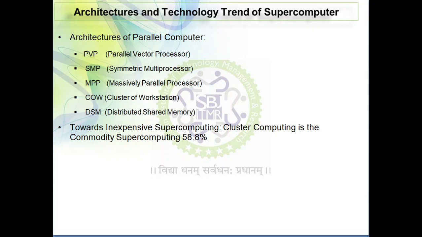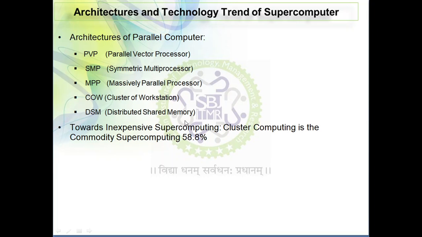Moving toward expensive supercomputing, cluster computing is commodity supercomputing, at 58.8%. It uses all these architectures: parallel vectors, symmetric multiprocessors, massively parallel processors, cluster workstations, and distributed shared memory.